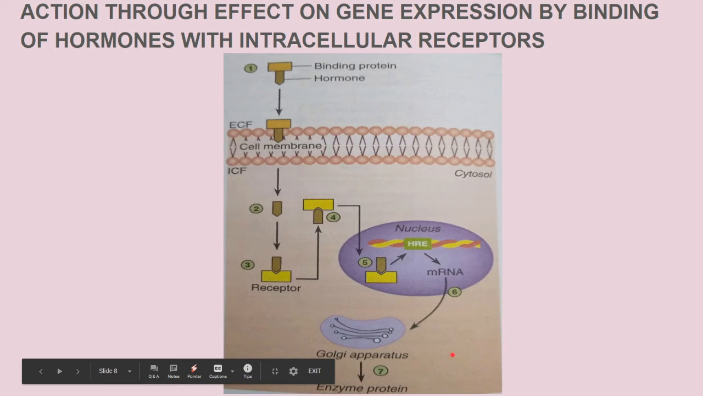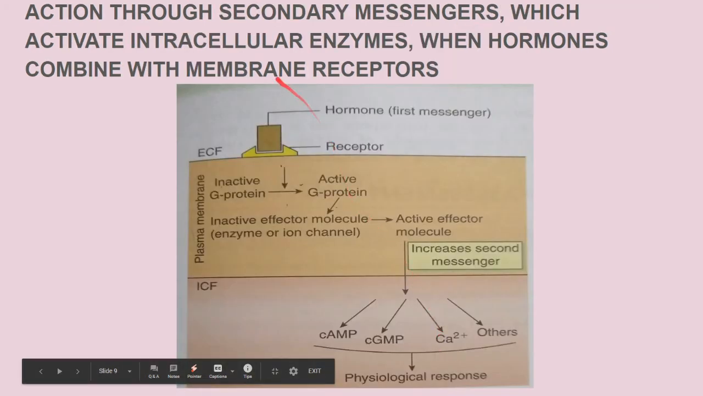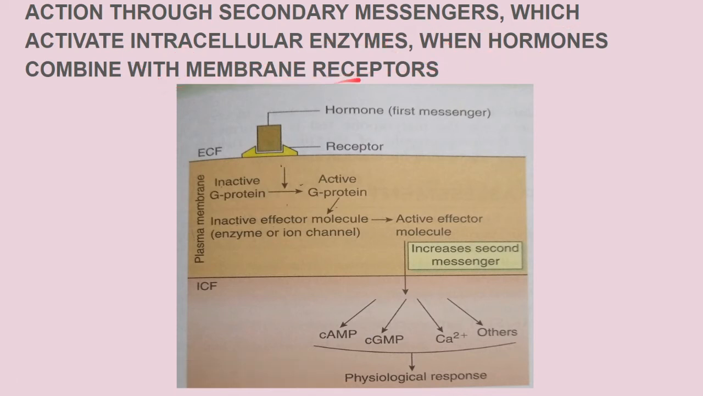Now next is the action through the secondary messengers. Of course, the group 2 hormones activate the intracellular enzymes when hormones combine with the membrane receptors. Now over here, the release of secondary messengers by the group 2 hormones occurs, right? And this is mediated by the GTP binding protein, which is known as the G protein. Over here, the G protein is very important. Coupling by the G protein is very important. Now what is coupling by the G protein?